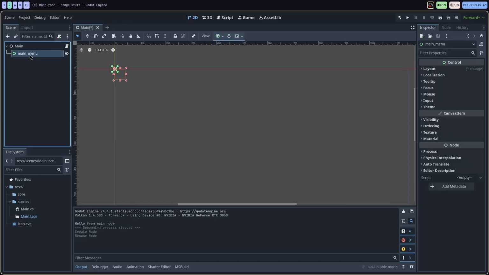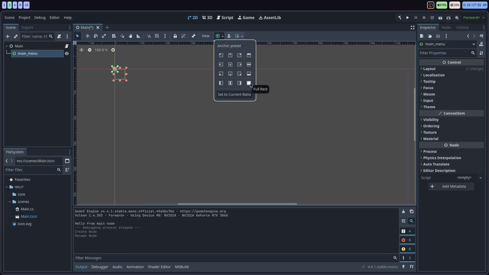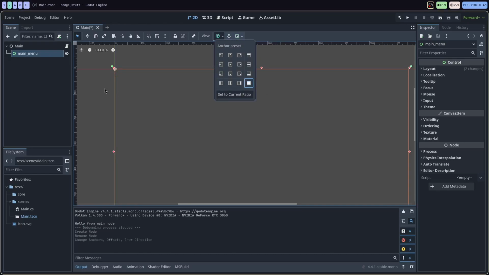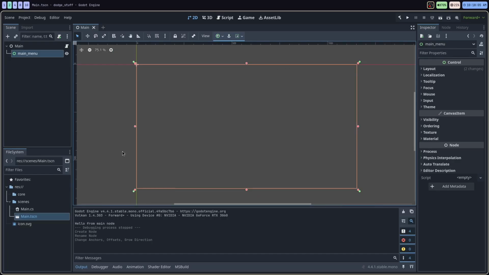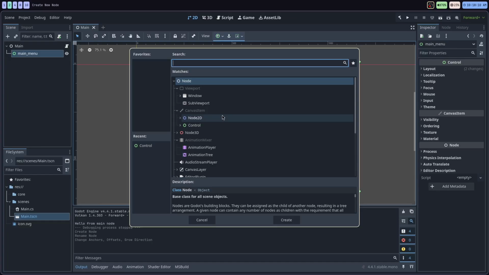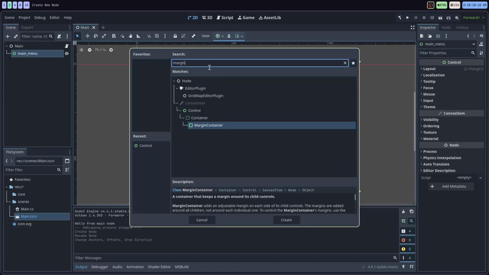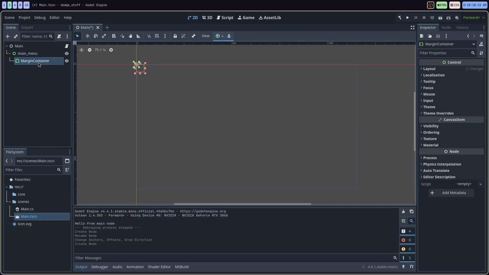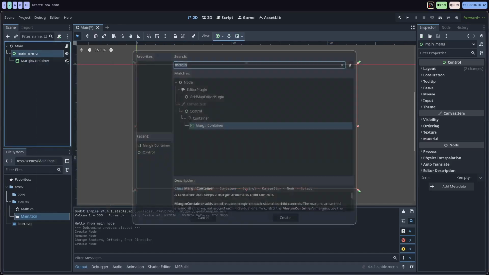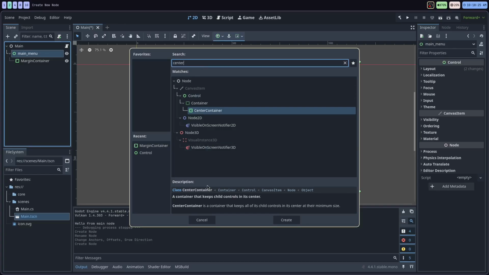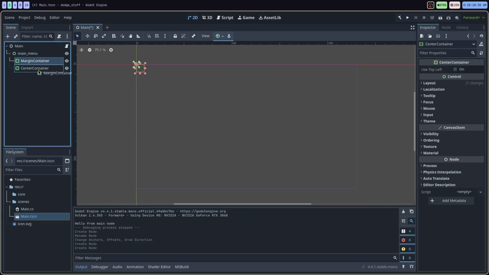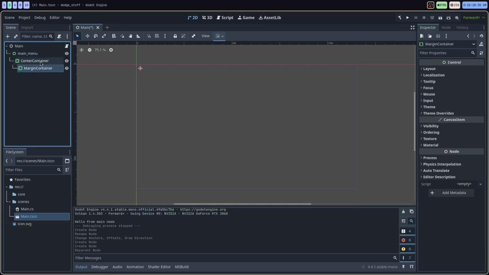This is going to be sort of the main menu node. I'm going to click over here on this little plus thingy, and set it to a full rectangle. That's going to set it to the full screen viewport, so what the user sees. I'm going to add another child node. I'm going to type in margin container. Actually, I'm going to add another child node called center container. The margin container, I'm going to move that into the center container, just kind of like that.